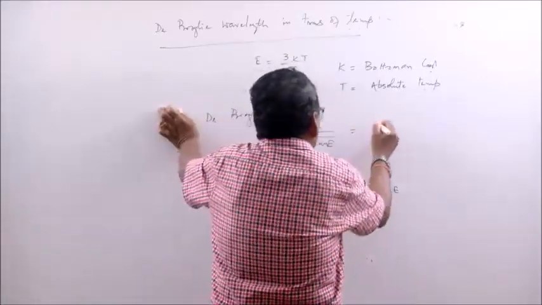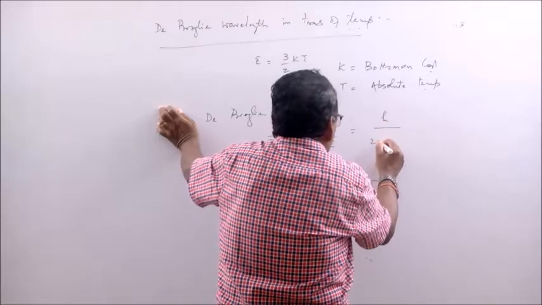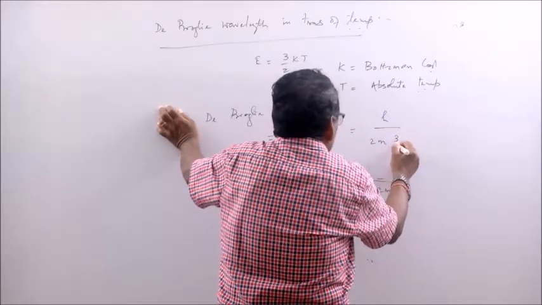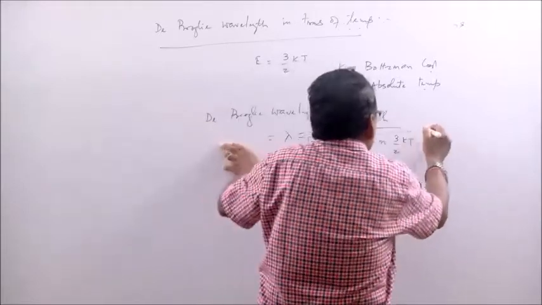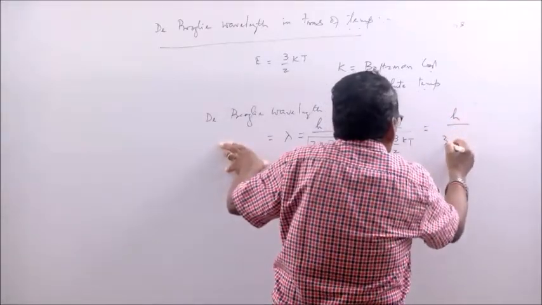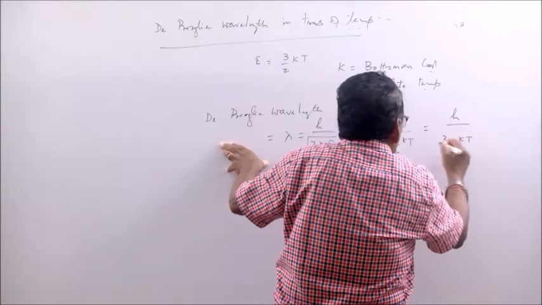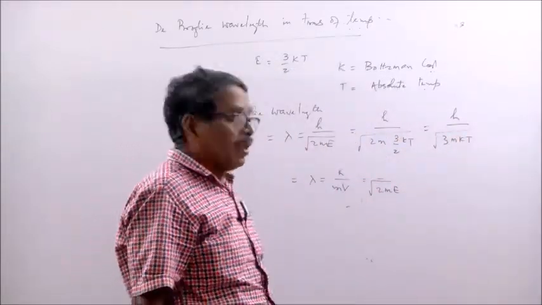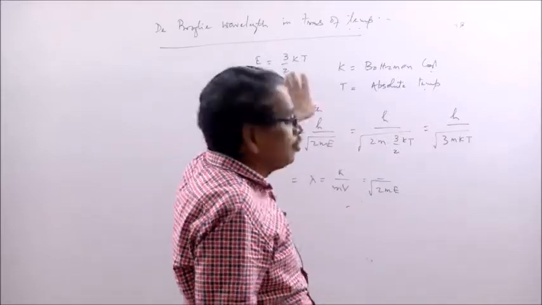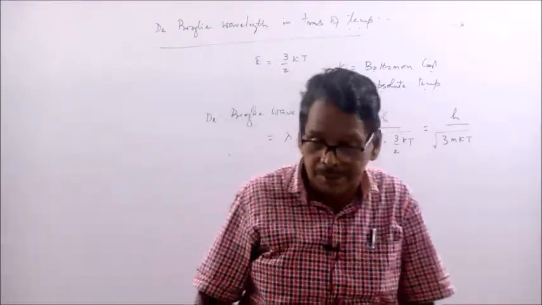E is 3 by 2 kT, so the 2 cancels, and it becomes h by root over 3mkT. So, if the temperature is given and the mass of the particle is given, you can also calculate the de Broglie wavelength.